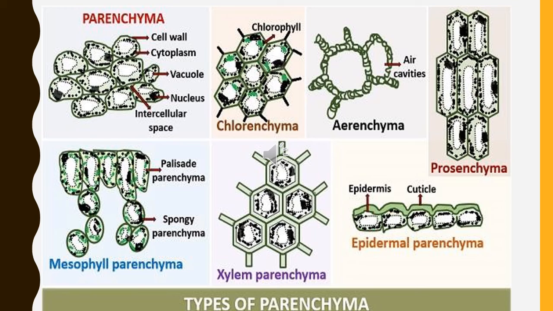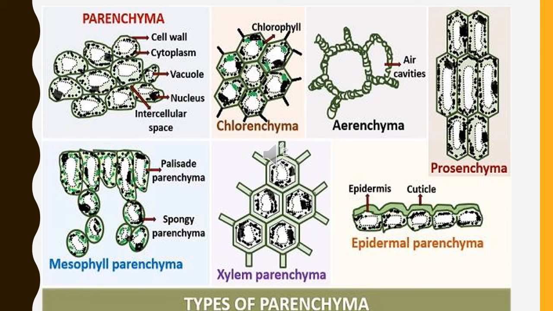When there is a presence of chlorophyll, then it is called chlorenchyma. Both are involved in photosynthesis, because the mesophyll parenchyma is helping the main parenchyma and chlorenchyma shows the presence of chlorophyll, which is very essential for photosynthesis. So their roles or functions are clear. Now if you see aquatic plants, their leaves or their whole body float on the surface of water. How is this possible? Because of the parenchyma. When parenchyma cells show air cavities in them, then it is called aerenchyma. So this is the third type of parenchyma, where we can see these cavities of air.